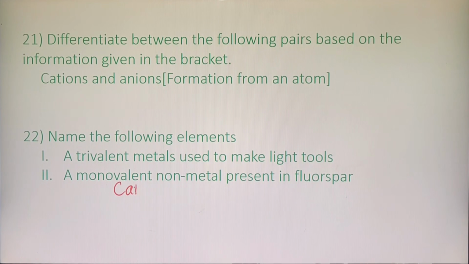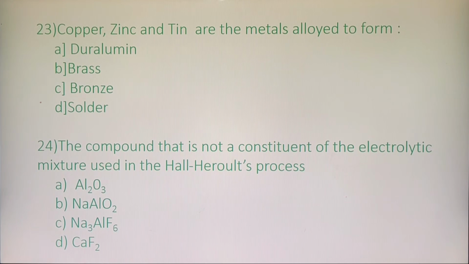Please do not make the mistake of writing the answer as CaF2. You cannot leave it for the teacher to decide which amongst this is the monovalent non-metal. You have to mention the answer specifically as fluorine. Only then will you get marks. Next question. Copper, tin and zinc are alloys of bronze. Okay, so these are the metals that are used to alloy bronze.